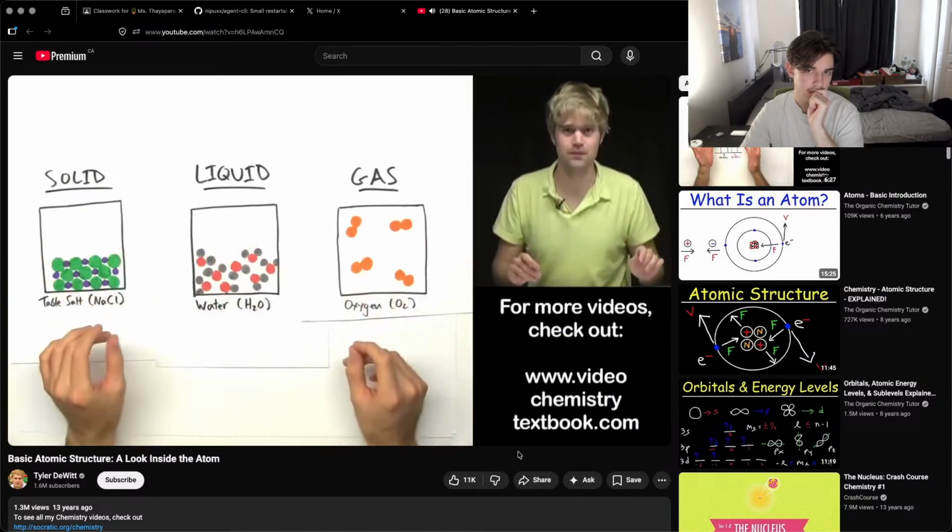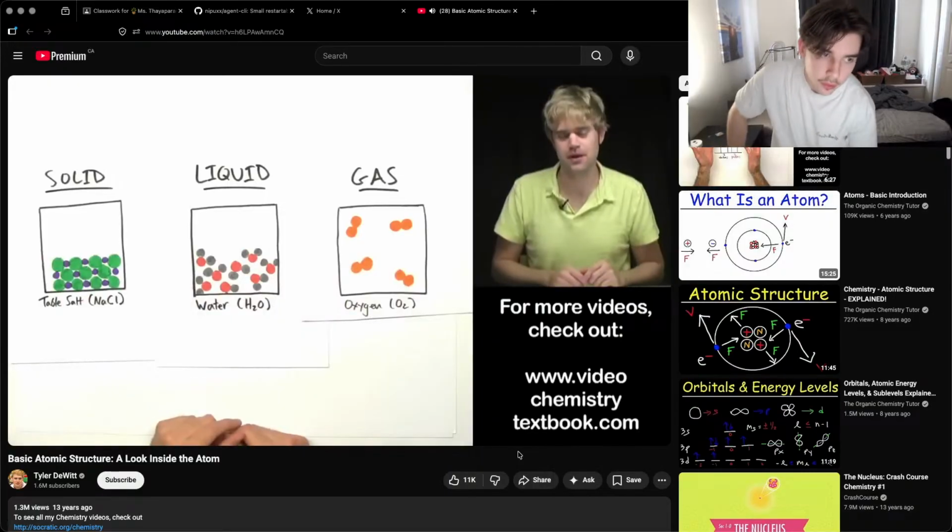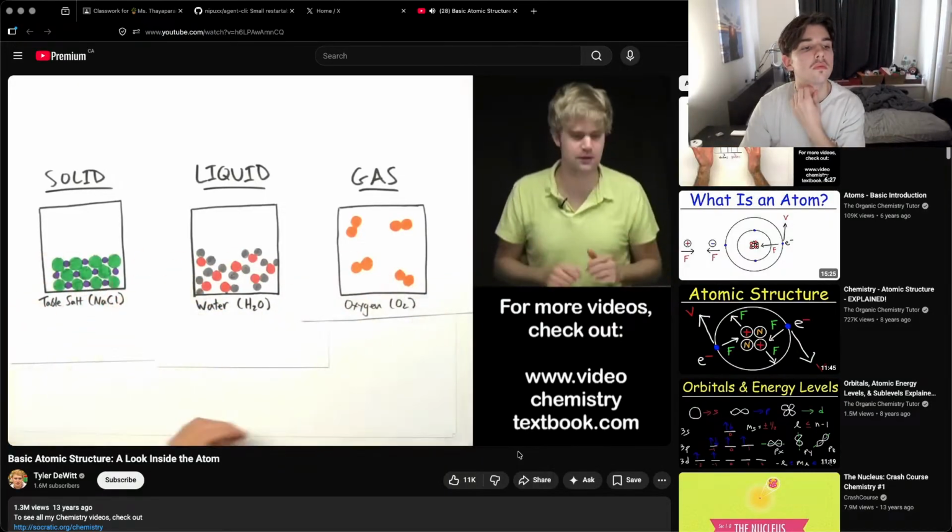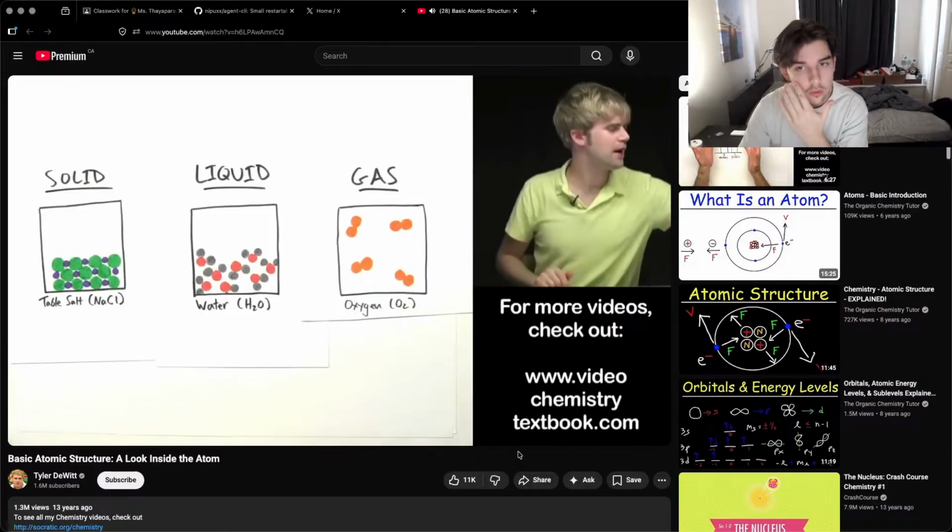If we could look at these closely enough, we'd be able to see atoms, these little building blocks that make everything up. Now, atoms aren't really little colored circles, but it's a good way to think about them. It's the way we usually draw them when we're learning about this stuff. Atoms are super tiny. It can be really hard to wrap your head around how tiny they are. Here's something that might help you think about this.